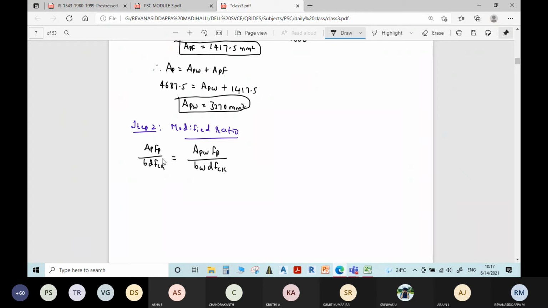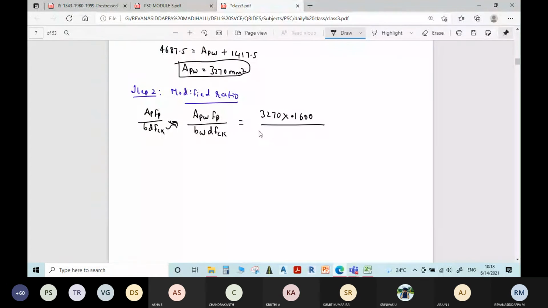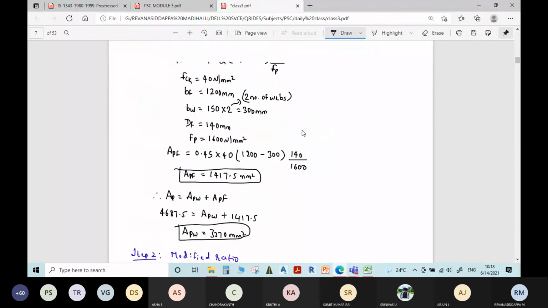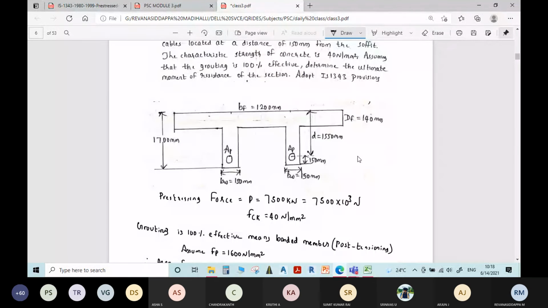So this is the modified ratio you have to find. APW is 3270. FP we have assumed as 1600, divided by width of web, which is 300, into effective depth.